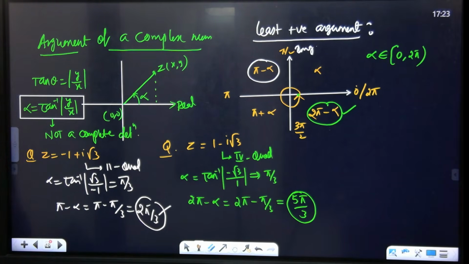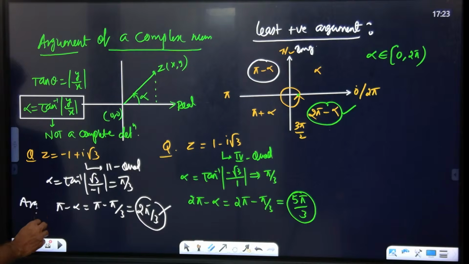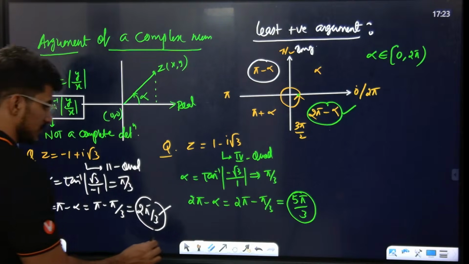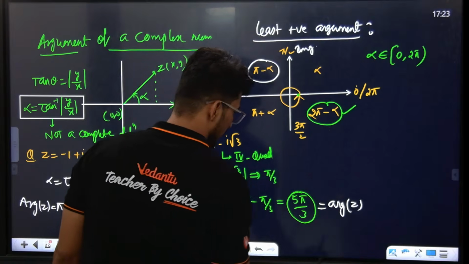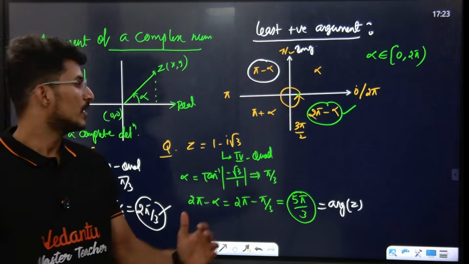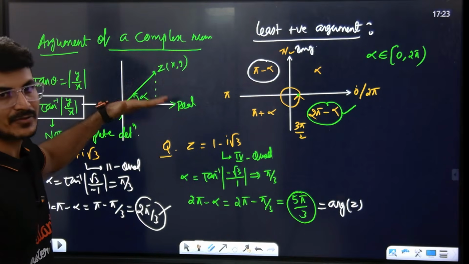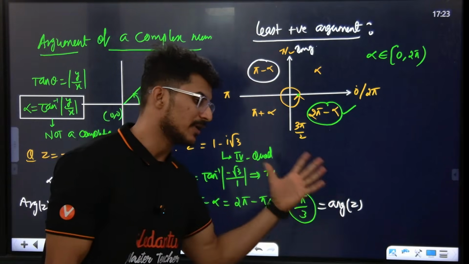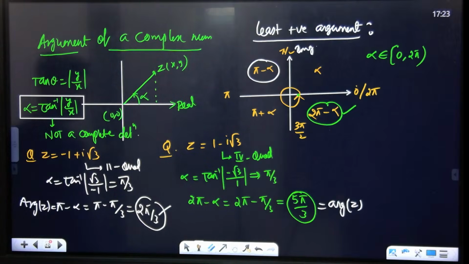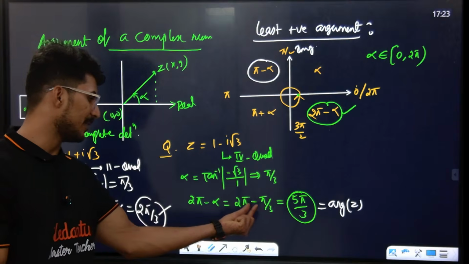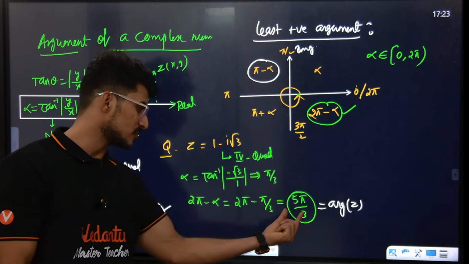Any doubts? So this is basically the argument of z, the argument of the complex number, equal to arg z. Argument of z means the angle made by this complex number with the positive real axis. That is the argument of z. Yes or no? For the fourth quadrant, 2 pi minus alpha, so 2 pi minus pi by 3 gives 6 pi minus pi, so 5 pi by 3.